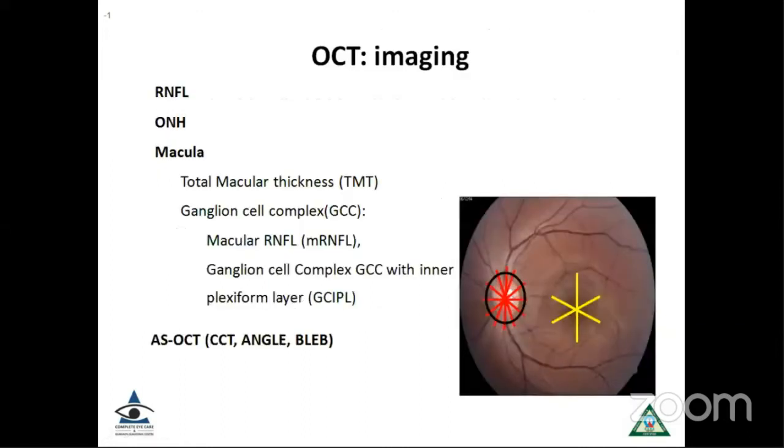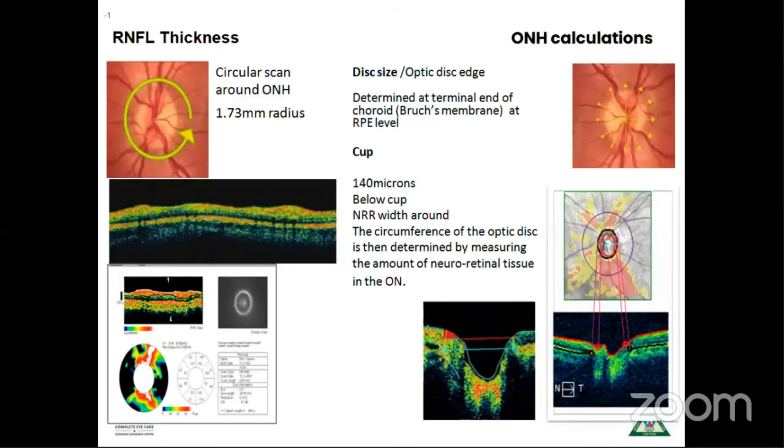The advantage of OCT over GDX is that a single machine can help us evaluate a lot of structures in the eye: the nerve fiber layer, the optic nerve head. We can see the macula, we can see the ganglion cell complex. Also, with the anterior segment OCT, you can evaluate the central corneal thickness, look at the angles, and also the bleb morphology in the postoperative period. Now, the nerve fiber layer thickness is measured in a circle which is 1.73 millimeters around the optic nerve head, and this is how the optic nerve head tomography calculations are done with the OCT.